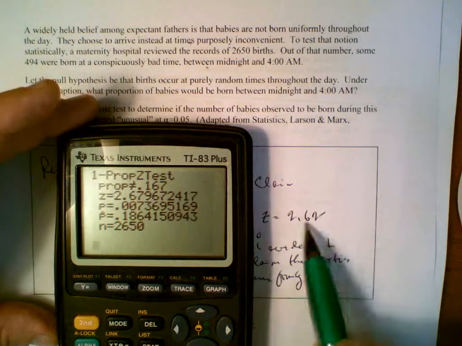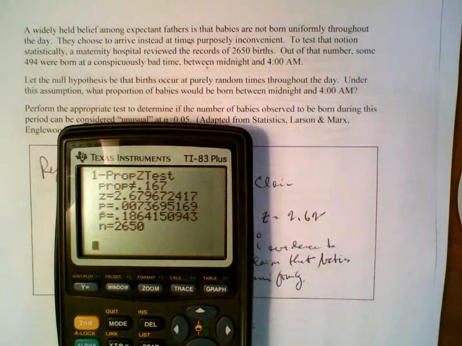Well, that's not the same thing as 2.62. It's close. Fact of the matter is, when you're doing statistical work, the right answer basically is, do you reject the null hypothesis or not? I mean, the fact that we're off a couple of cents is not significant. The reason we are is because the calculator carries forward all the decimal places in the sample proportion.